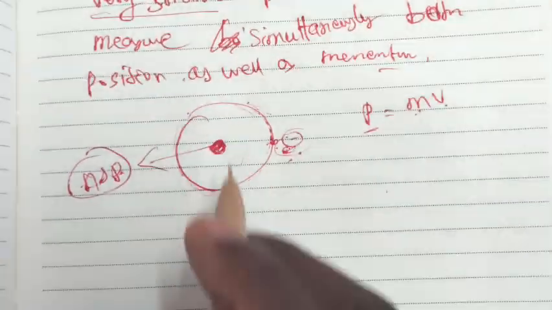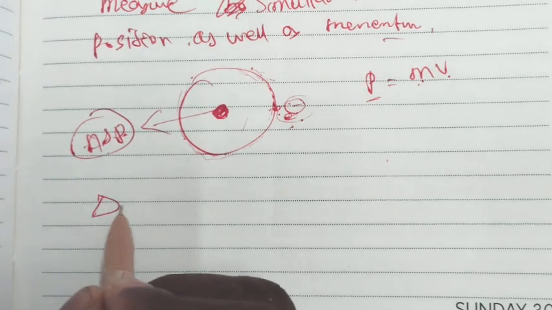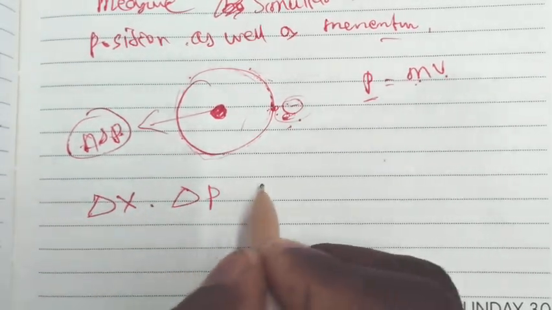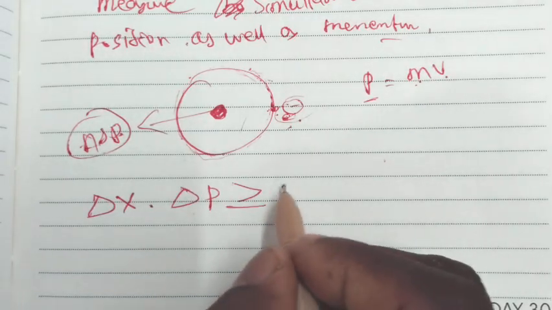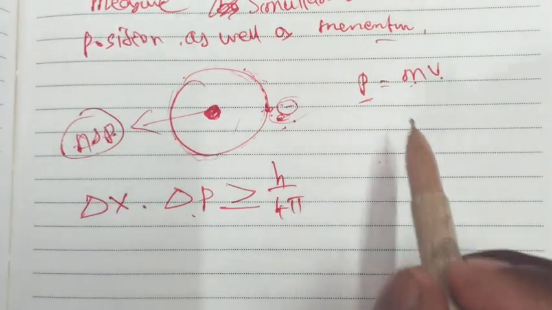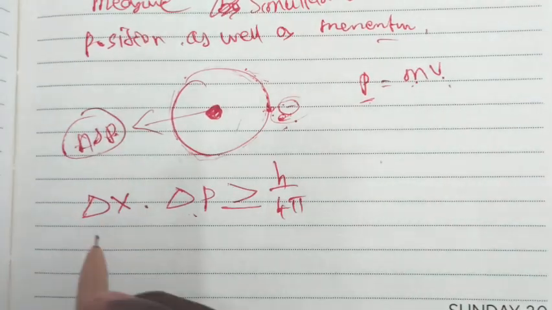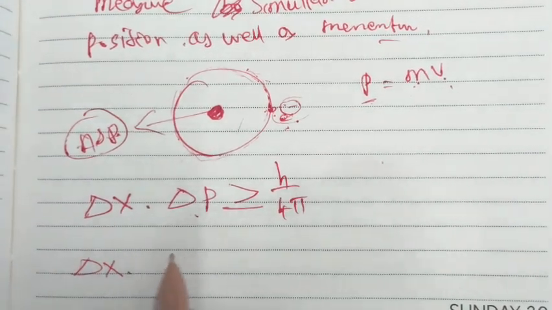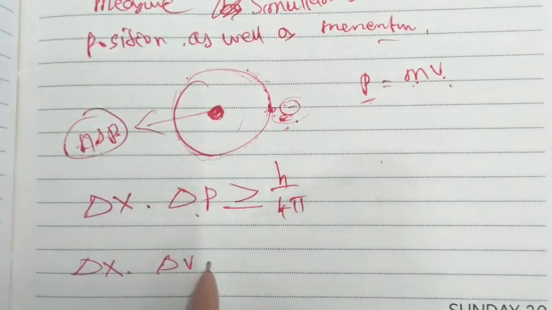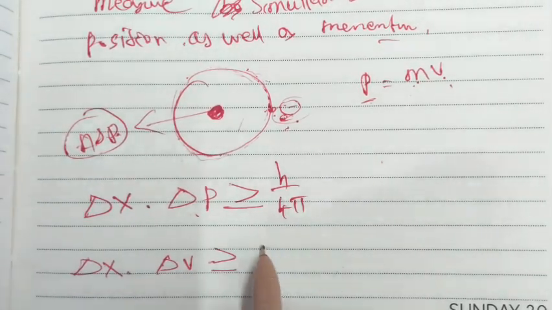Okay, so here is the mathematical representation. The change in position times the change in momentum is greater than or equal to h by 4 pi. Since momentum is mass into velocity, delta x into delta v is greater than or equal to h by 4 pi m.